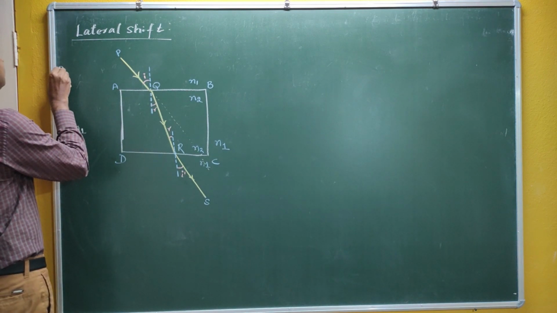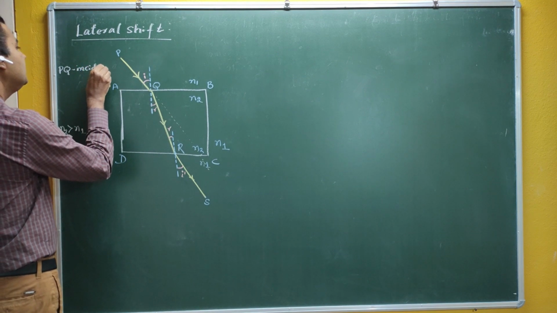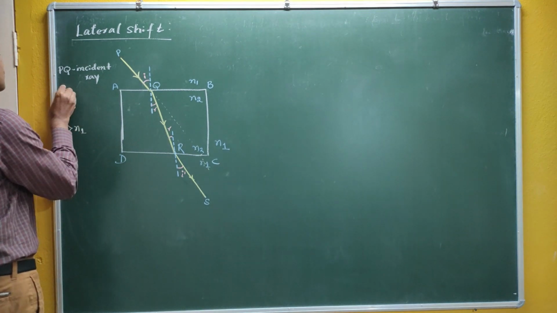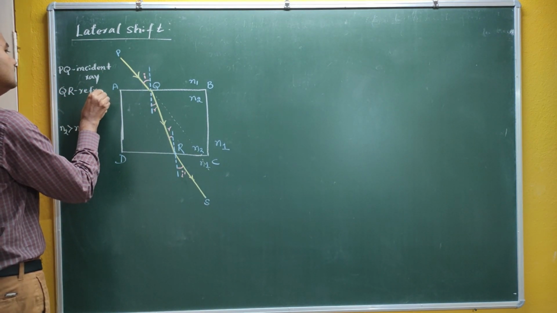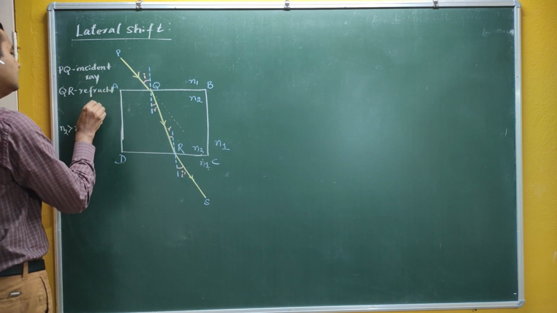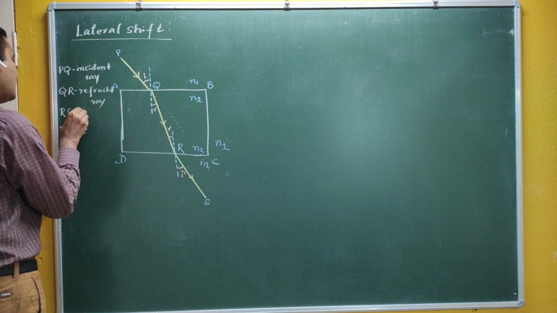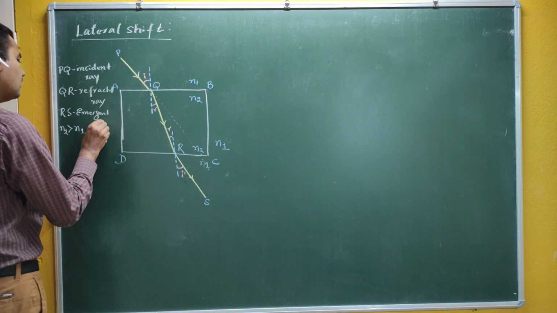PQ, as usual, is called the incident ray, and QR is called the refracted ray. But this time RS is called the emergent ray, because it finally emerges from the surface.